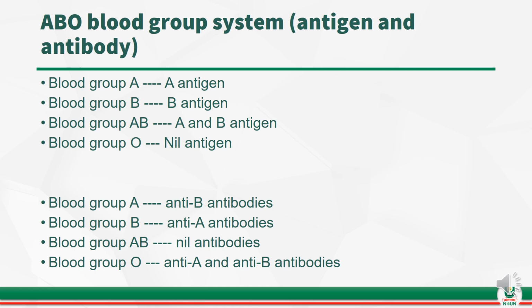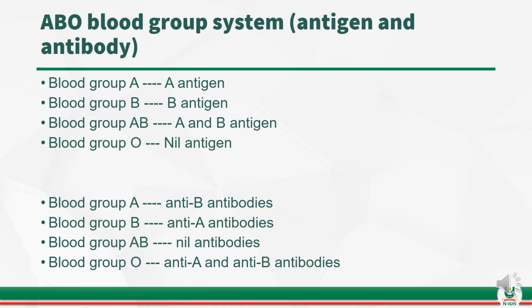For example, an individual cannot have blood group A and antibody A existing together in the same body. This will not support life, because there will be a transfusion reaction that can lead to the death of that human being.